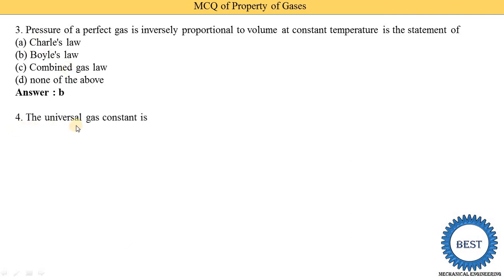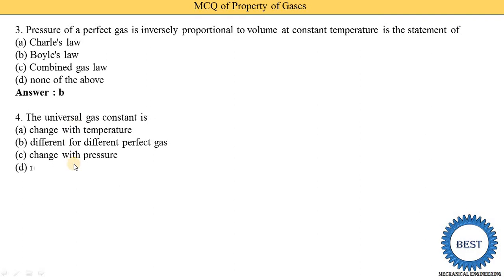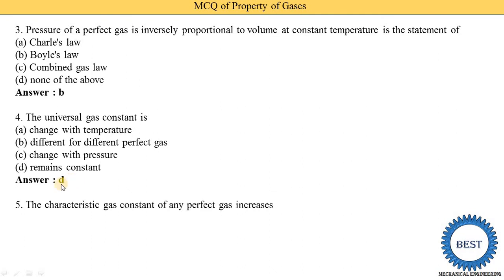The universal gas constant: changes with temperature, is different for different perfect gases, changes with pressure, or remains constant? The correct answer is option D. The universal gas constant remains constant. It does not change, that's why its name is universal. Universal properties remain constant, meaning the universal gas constant also remains constant.